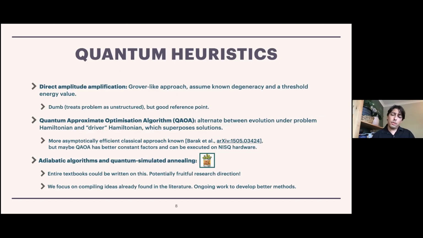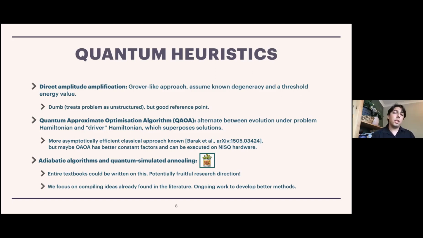So there are quantum heuristics out there. And I'm not going to be able to give a complete overview of the heuristics that we looked at. In particular, I shoved most of them into this can of worms down the bottom. But to give an idea of what a heuristic can be like, let me just talk briefly about the direct amplitude amplification approach. We can imagine the combinatorial optimization problem is like a search problem over 2 to the N possible different bit strings. So we could imagine just exhaustive search. We can look at each of the possible bit strings, ask what is the energy of this bit string, and then figure out which one's the lowest one. So that's like a search problem.